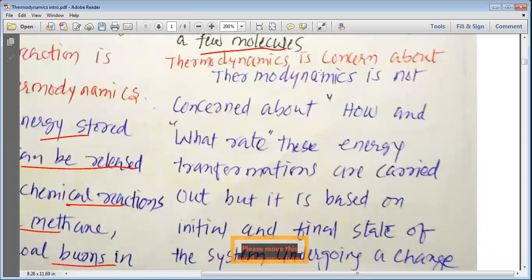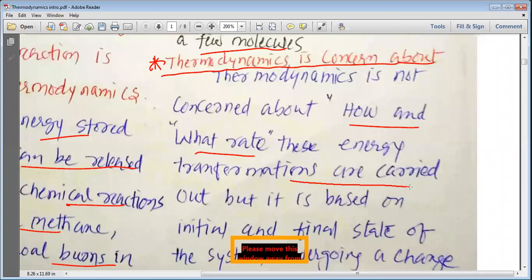What is thermodynamics concerned about? What is it worrying about, or what areas does it try to solve problems in? So let us study what thermodynamics is concerned about. Thermodynamics is not concerned about how and at what rate the energy transformations are carried out.